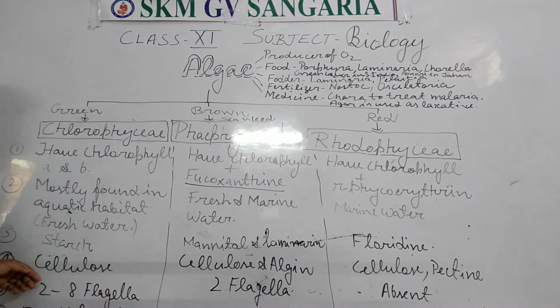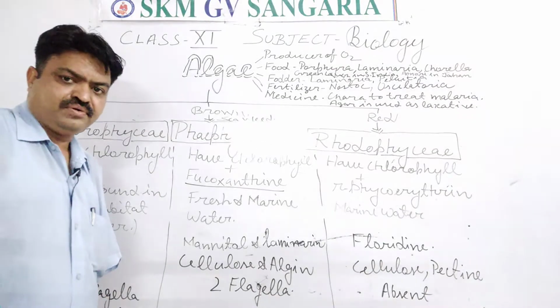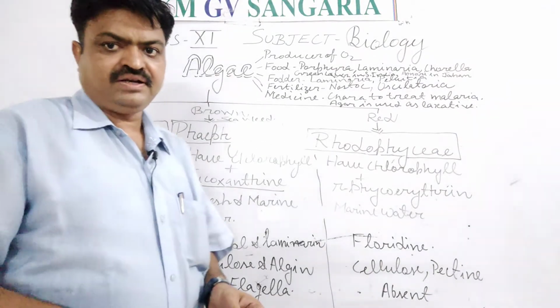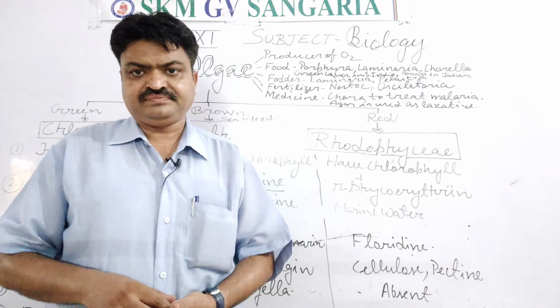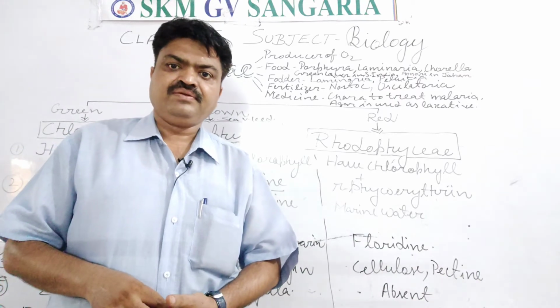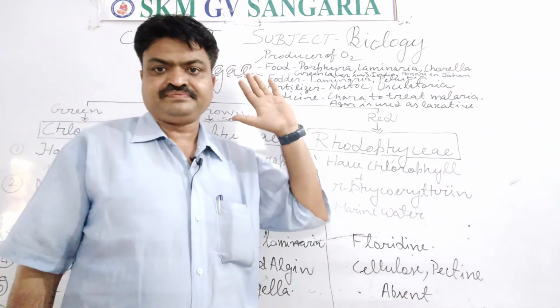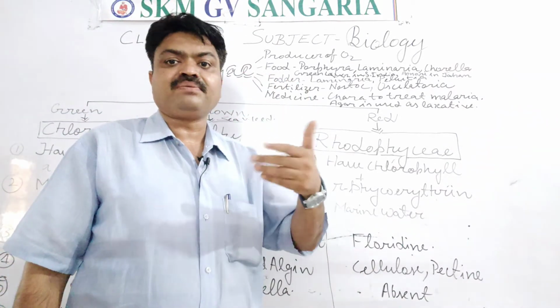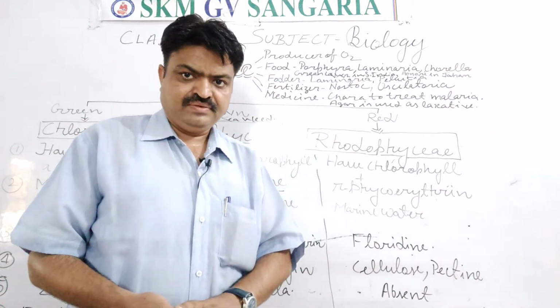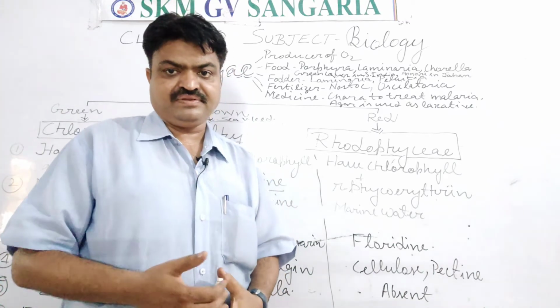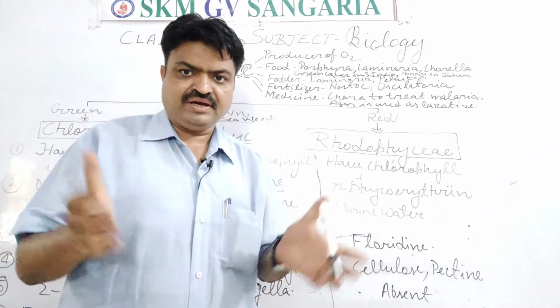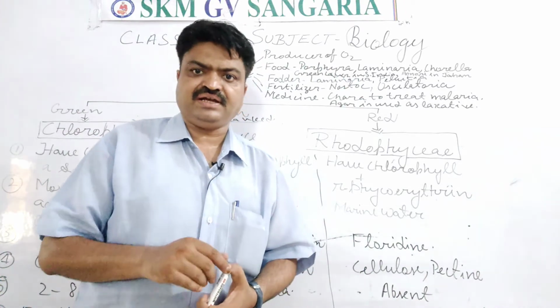Chlorophyceae algae. Cell wall is made up of cellulose. All these algae have the eukaryotic cell, student, a eukaryotic plant cell, you can say. As you know, plant cells have a cell wall.